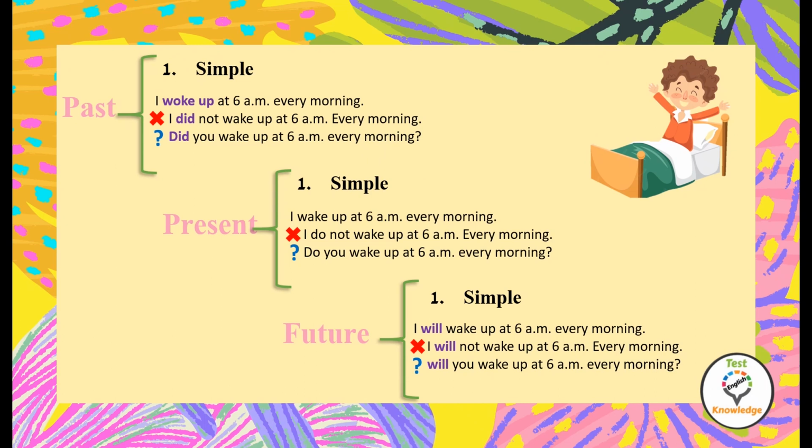Future simple examples. I will wake up at 6 a.m. every morning. The negative form is I will not wake up at 6 a.m. every morning. The question form is Will you wake up at 6 a.m. every morning?